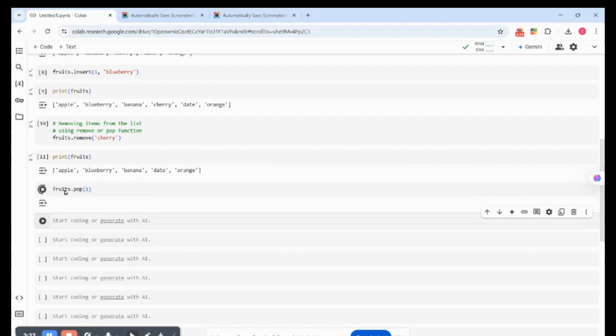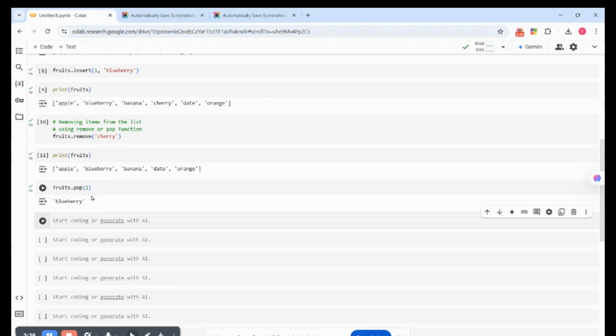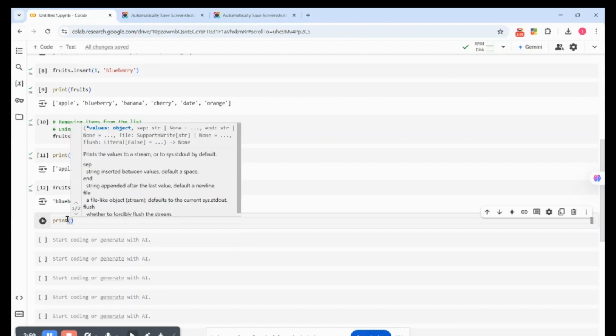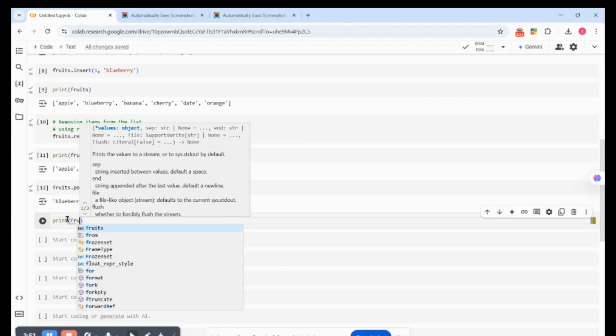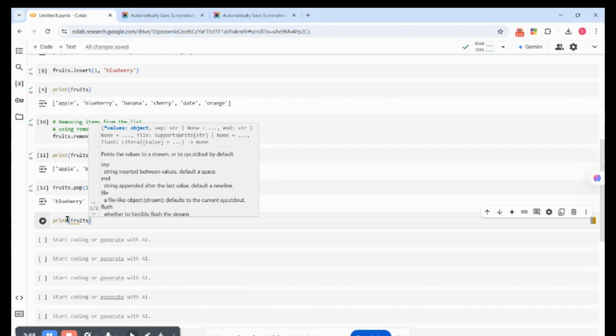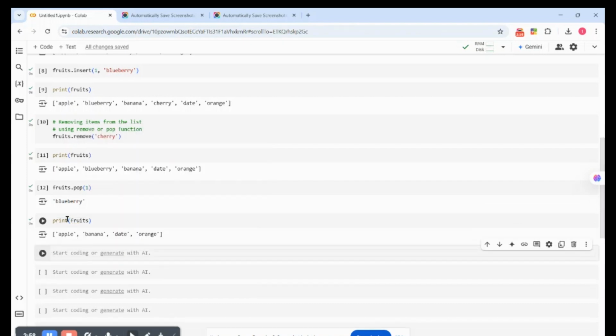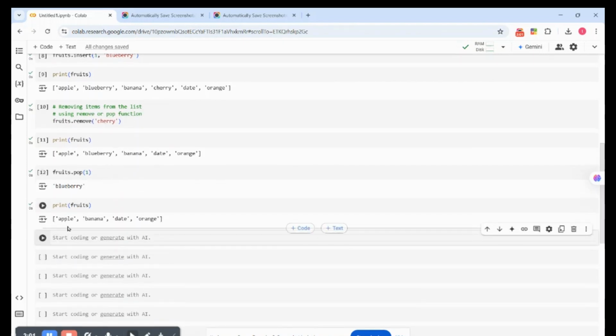So by the time we do that and call out fruits, can you see blueberry has been popped out of the list?